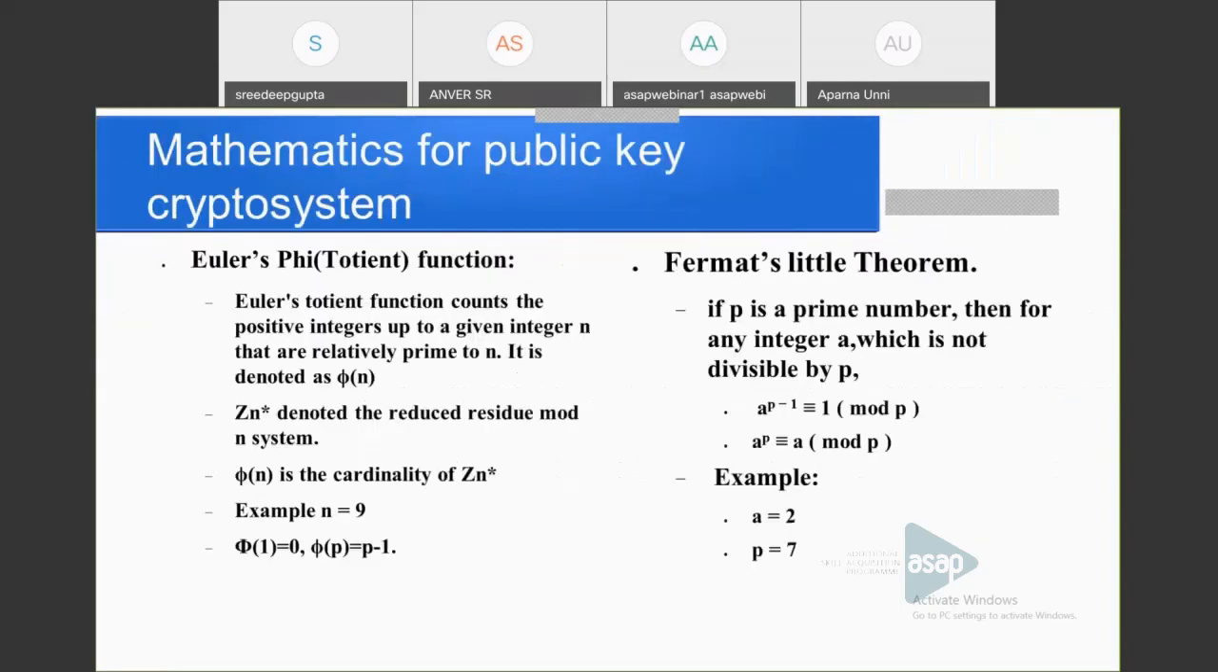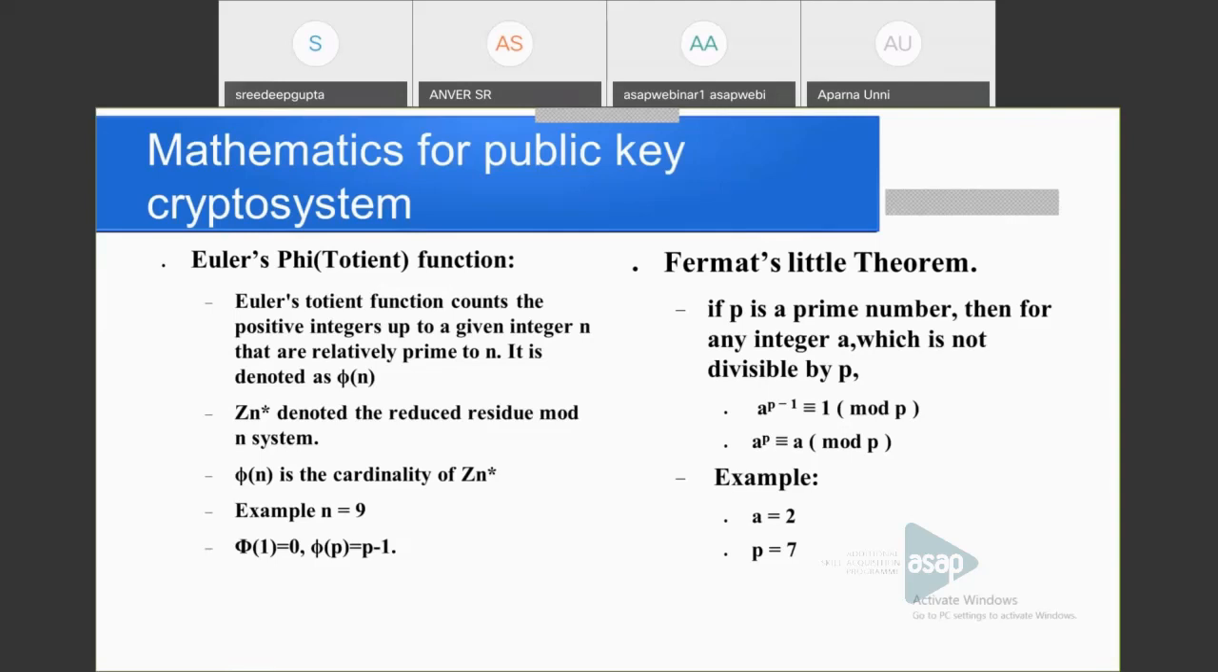Next, we are moving to RSA. Before moving to RSA, let us revisit the necessary mathematics for RSA. First is Euler's phi function, also called the totient function. This is the function that counts the positive integers up to a given integer n that are relatively prime to n, and it is denoted as phi of n.